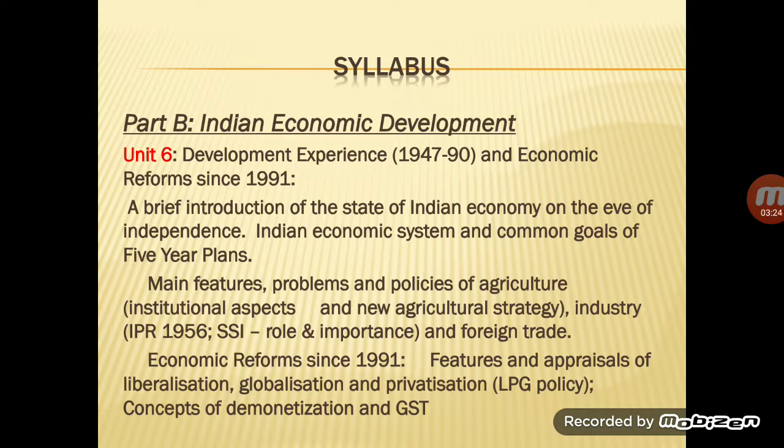Then, having an overall view of the state of the Indian economy at the time of independence, in the second chapter we shall discuss that now that the Indian government is there, what type of economic system, because that was the first thing we had to adopt.